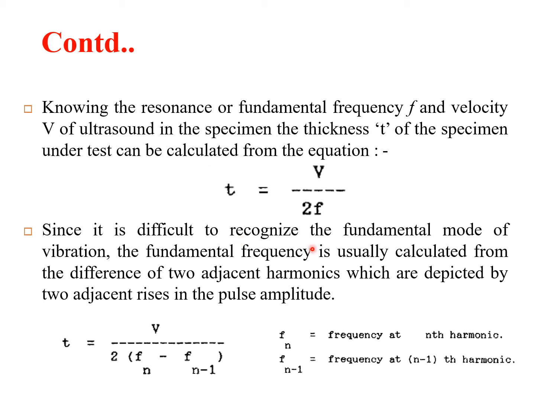It is difficult to recognize the fundamental mode of vibration. It is very difficult to find out if it is vibrating in the first mode or the second mode. The fundamental frequency is usually calculated from the difference of two adjacent harmonics, which are depicted by adjacent rises in the pulse amplitude. This pulse amplitude will be shown in your graphs. So the thickness is velocity divided by 2 times the frequency at the nth harmonic minus the frequency at the (n-1)th harmonic.